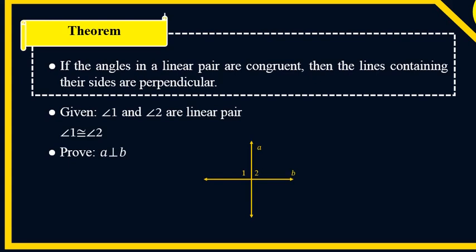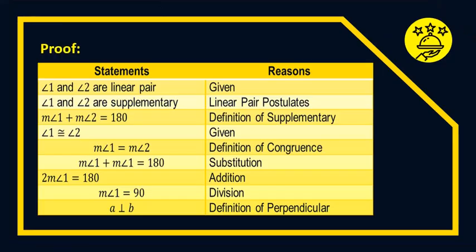Given: angle 1 and angle 2 are a linear pair, and angle 1 is congruent to angle 2. We're going to prove A is perpendicular to B. So here is the proof of the given example above. We have the statement and reason. Angle 1 and angle 2 are a linear pair, given. Then angle 1 and angle 2 are supplementary by the linear pair postulate. Then the measure of angle 1 plus the measure of angle 2 is equal to 180 degrees. That will be the definition of supplementary.